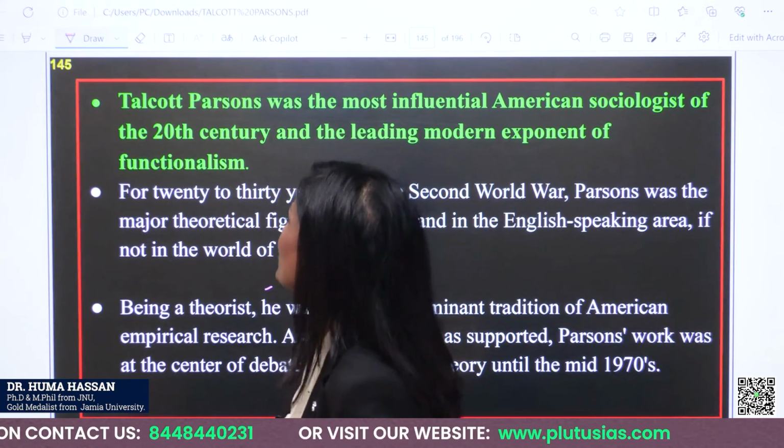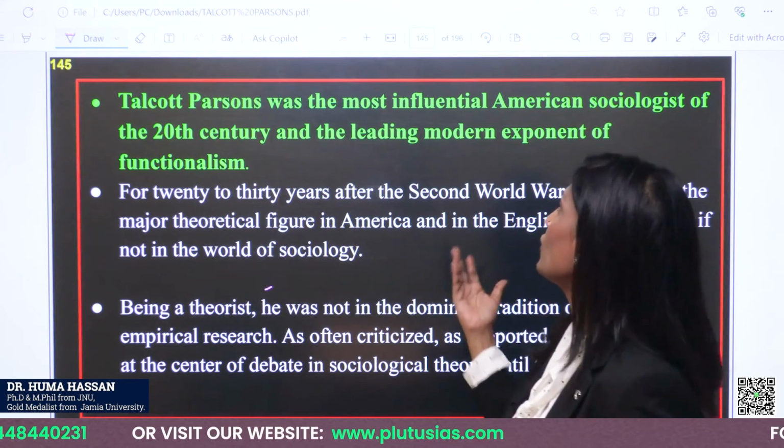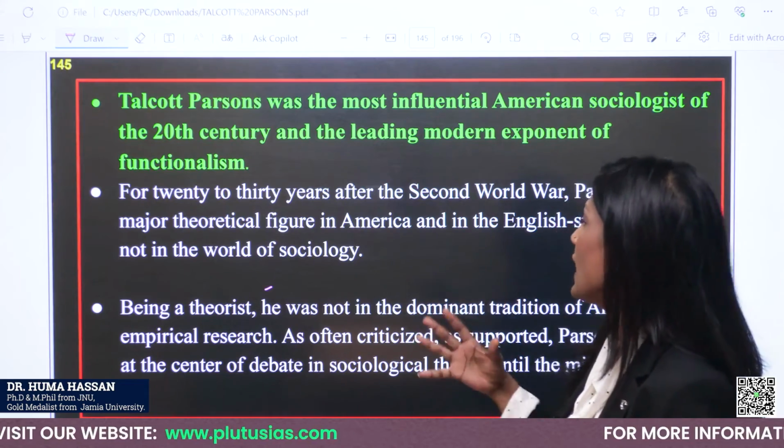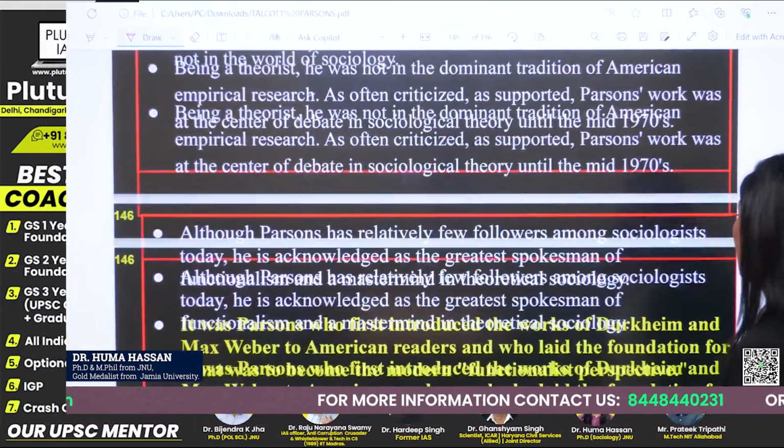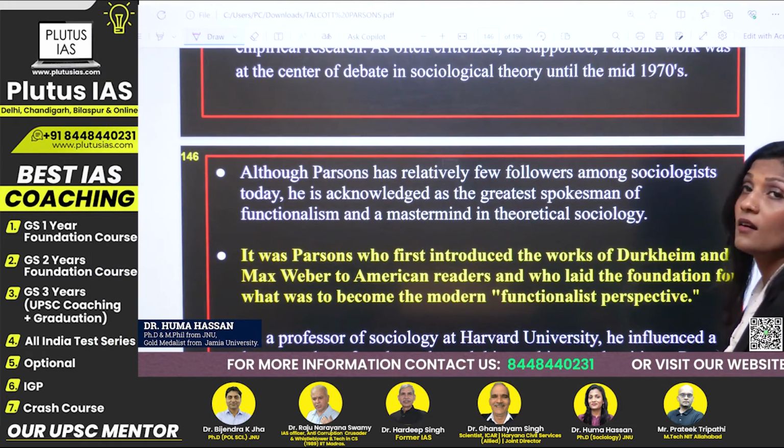So first of all, we can simply introduce Talcott Parsons, an influential American sociologist who had a lot of influence from Weber and Durkheim.